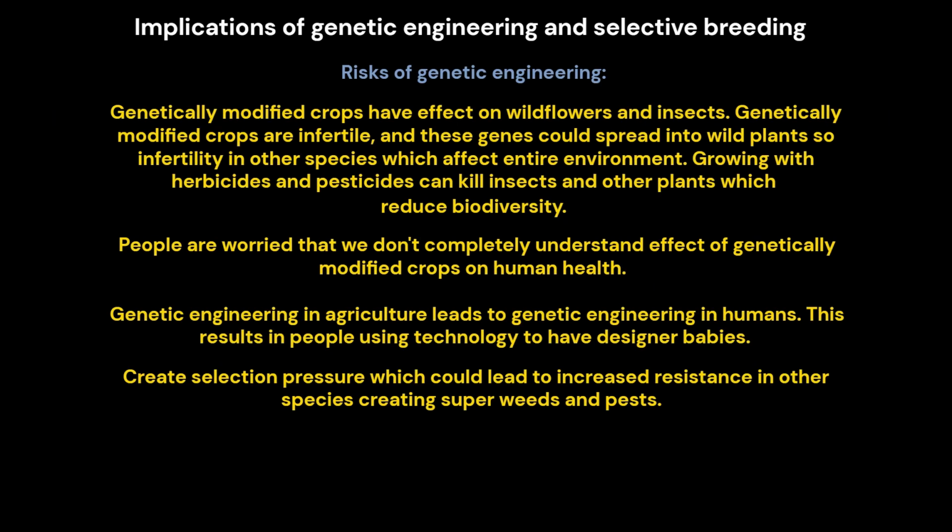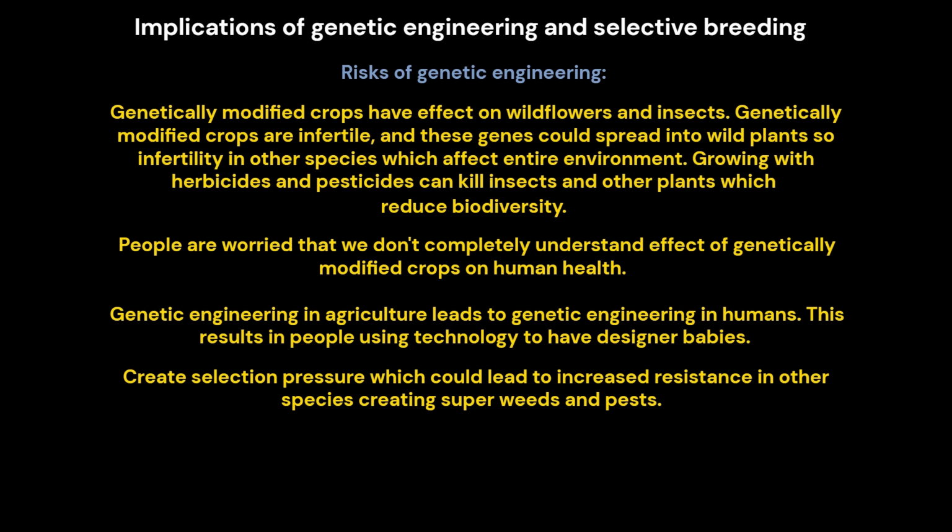Risks of genetic engineering. Genetically modified crops have an effect on wildflowers and insects. Genetically modified crops can be infertile, and these genes could spread into wild plants, sowing infertility in other species, which affects the entire environment. Growing crops with herbicides and pesticides can kill insects and other plants, which reduces biodiversity.